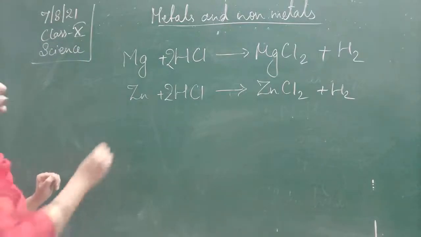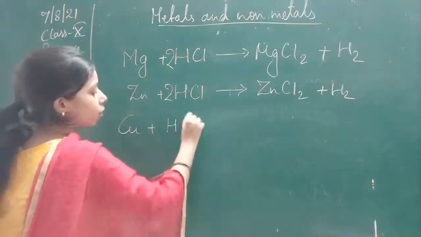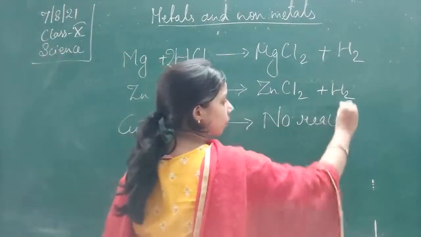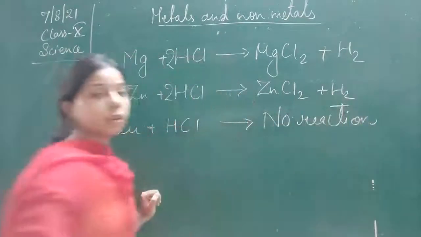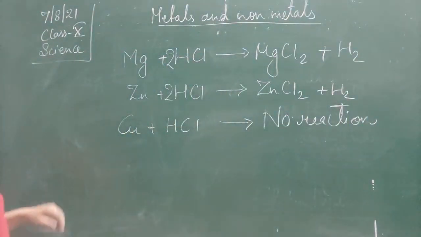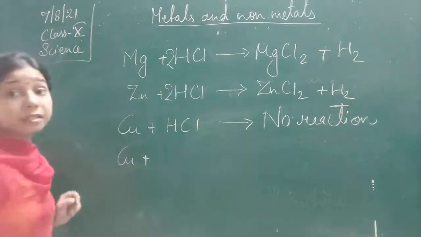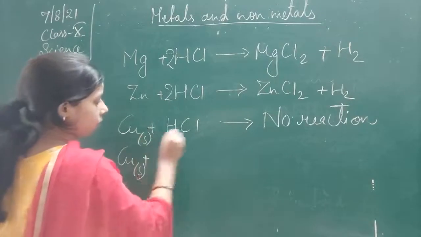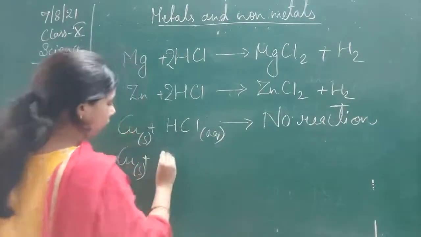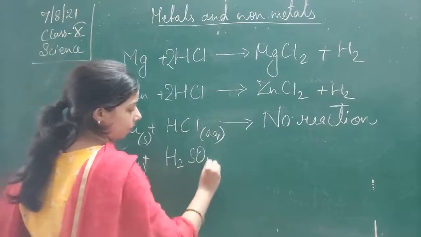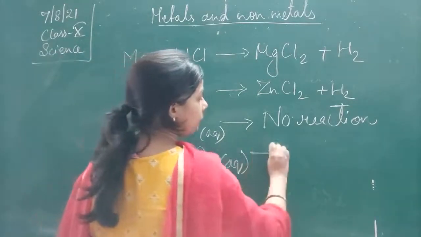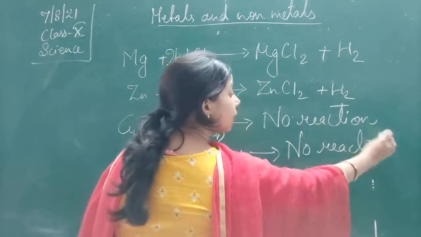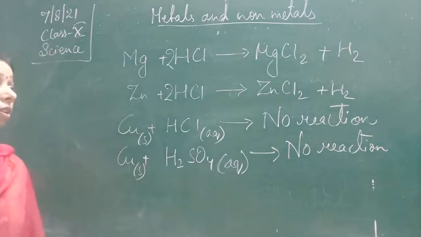What will happen if the copper reacts with the hydrochloric acid? You can see here that no reaction takes place. While in case of copper, when the copper reacts with the zinc sulfate, there again no reaction will take place. Why is this so? Why is there no reaction, students?